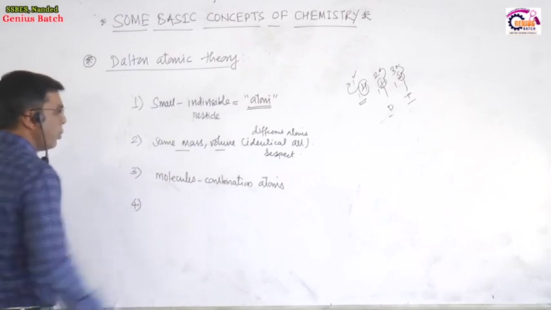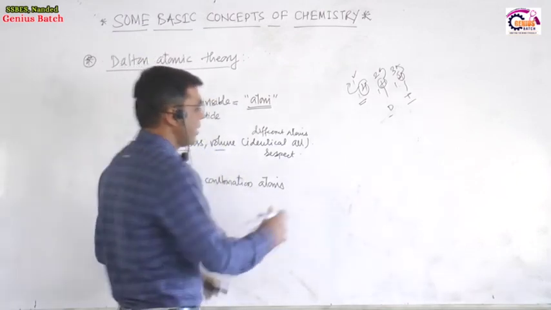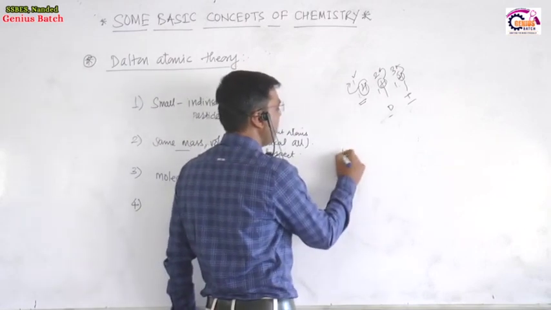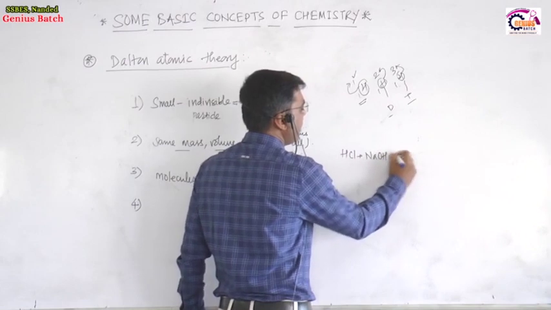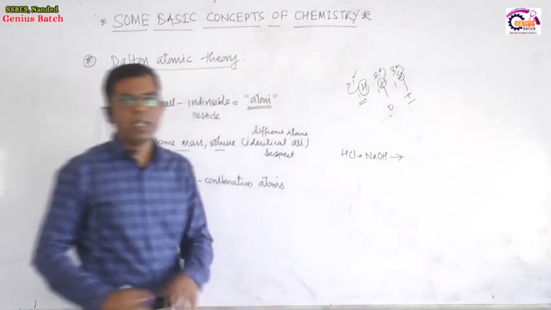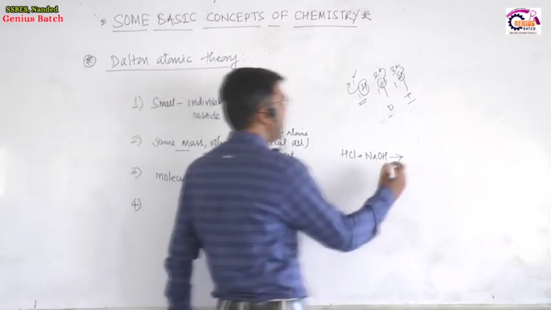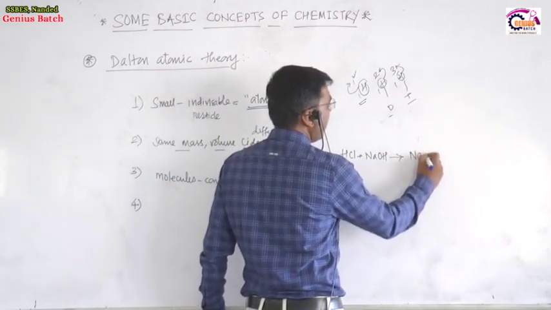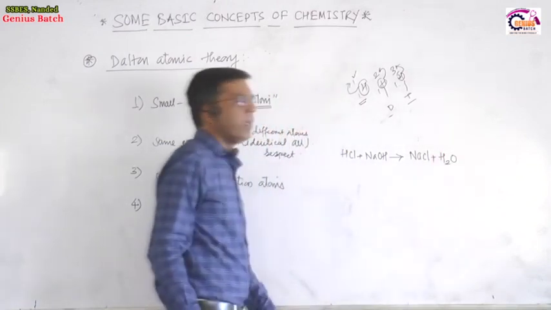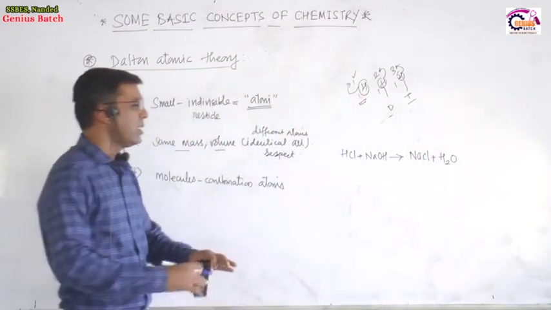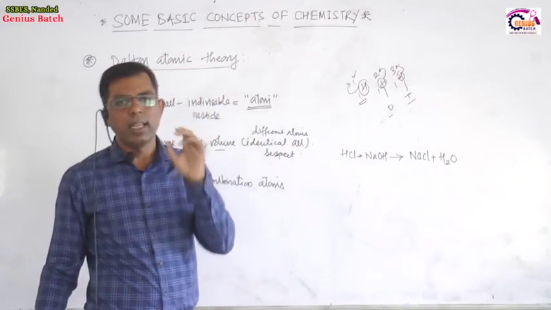Next point: consider one simple chemical reaction, HCl plus NaOH. In this chemical reaction HCl reacts with NaOH. The products of this reaction will be NaCl plus water. This is a simple acid-base reaction, a neutralization reaction.